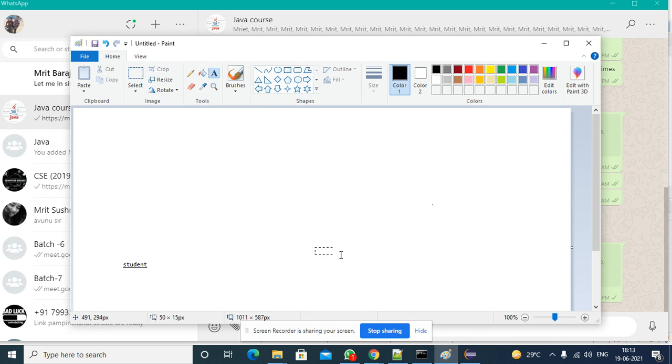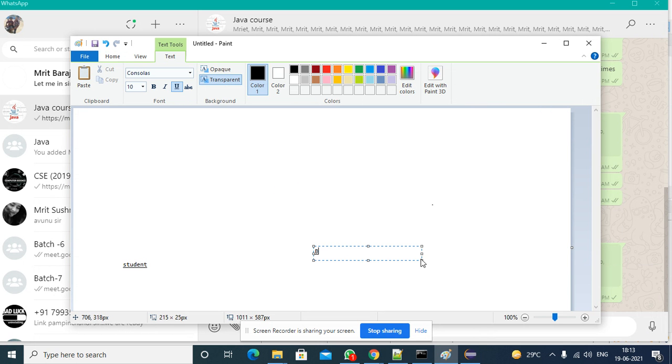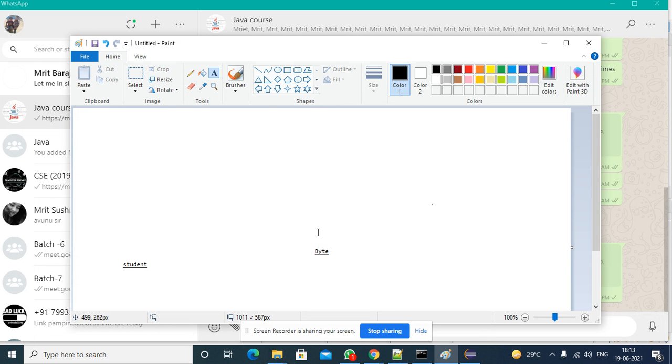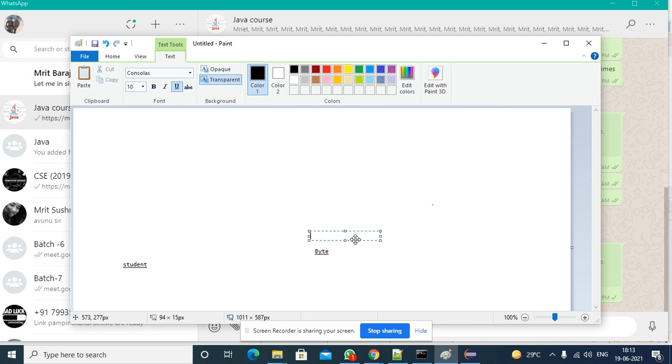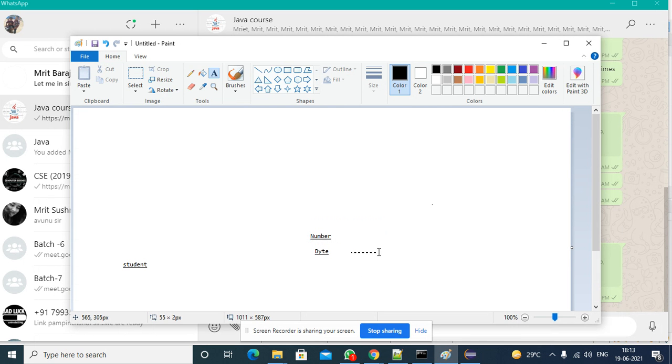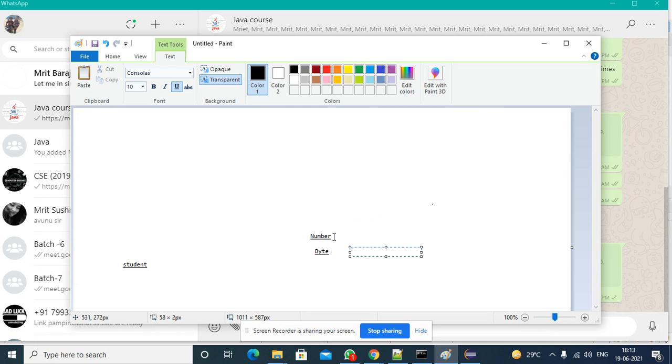In the morning session we saw the Byte class. For that class, who is the superclass? Number class. We already saw the Number class in the morning session, when I opened the API documentation and showed you. In the same way, for the Short class also, the superclass is Number class.